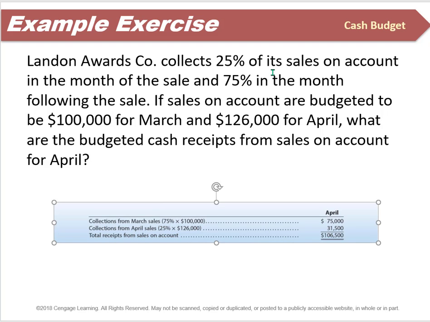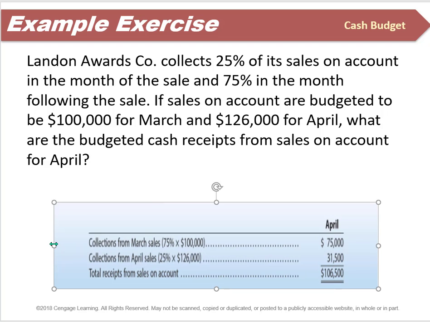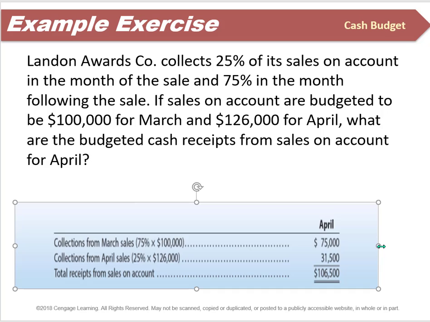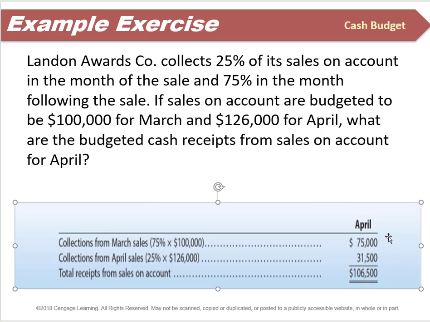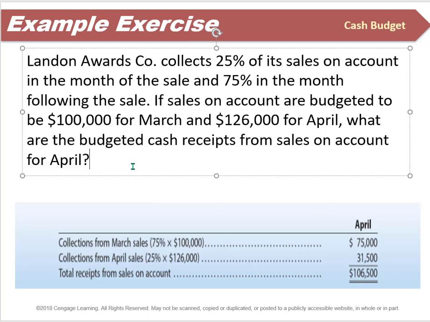What do they want? They collect 25% of sales on account in the month of the sale, 75% in the month following the sale. So if sales on account are budgeted to be $100,000 for March and $126,000 for April, what are the cash receipts for April? We would get 75% from March, right? And then from April, we would get 25%. So it would be 75,000 plus 31,500. It's a pretty straightforward one.